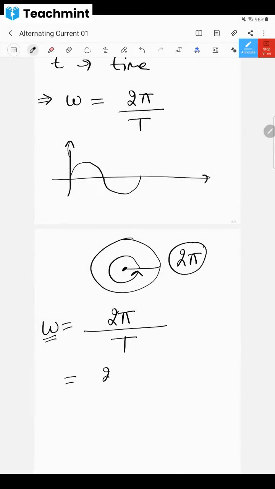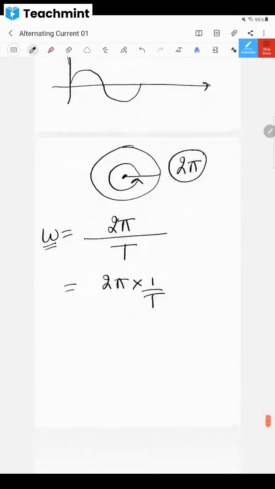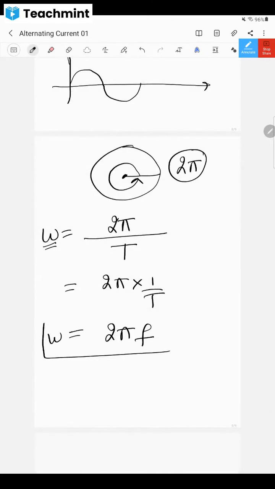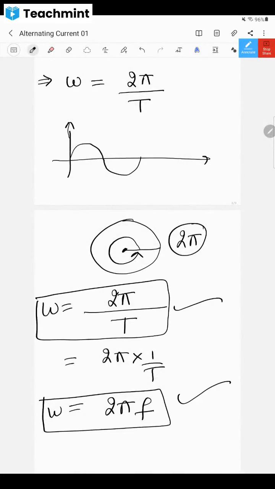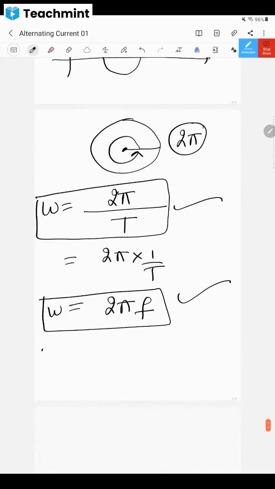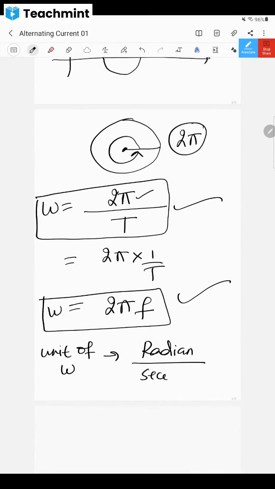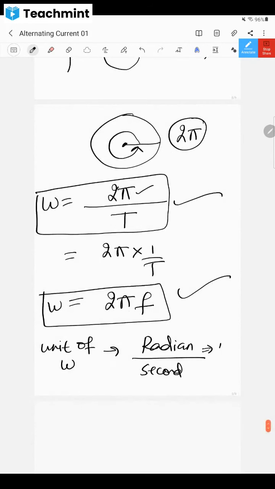We also write it as 2 pi into 1 by T. You must be knowing about all these things in your 11th also. 2 pi into 1 by T means 2 pi f. So omega is equal to 2 pi f, and omega is also equal to 2 pi divided by T. These are the two things you should remember. What is the unit of omega? 2 pi means radian, divided by T means time, that is second. So it is going to be radian per second. You can simply write rad per second. Is it clear?